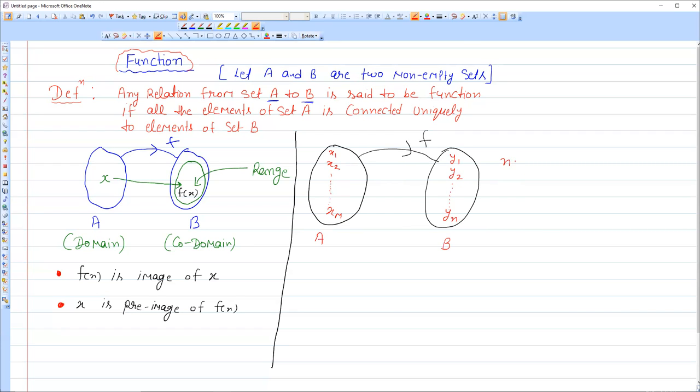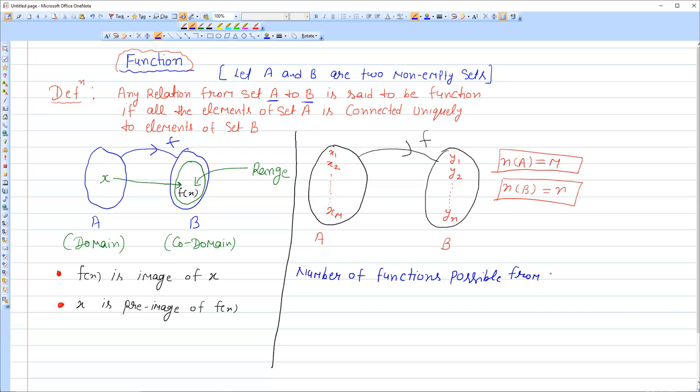So n(A), the number of elements in A, is m, and the number of elements in set B is n. So how many functions are possible from set A to B? Number of function मतलब आप कितने पॉसिबल फंक्शन बना सकते हैं. Number of functions possible from set A to B,